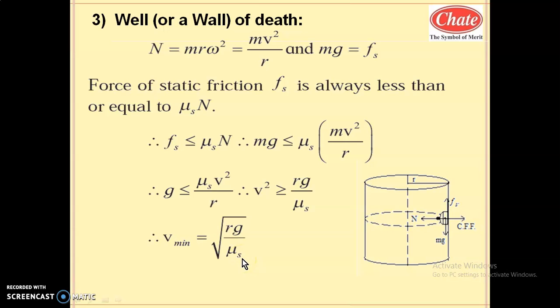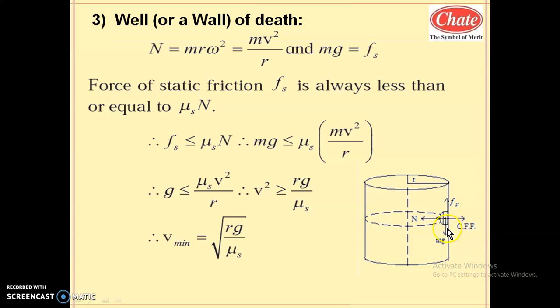Students, we have studied earlier in case 1, application 1, that the safety speed along a horizontal curved road was under root of mu s rg. On that horizontal surface, all three parameters are in one line, and the denominator was 1. On the vertical surface, the formula is under root of rg by mu s. So remember, here on the vertical surface, one term comes in the denominator, a dimensionless term, because the unit of v depends upon the unit of r and g. So in the denominator you have to take the dimensionless term. In this way you can remember this formula.